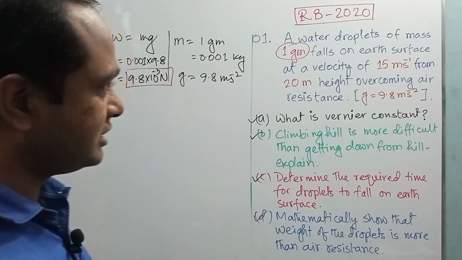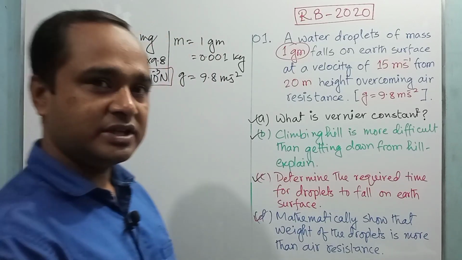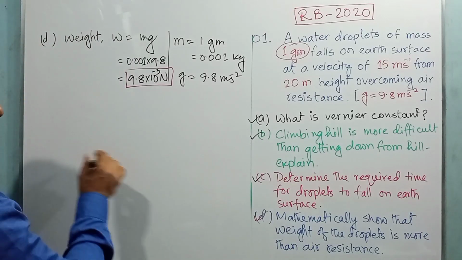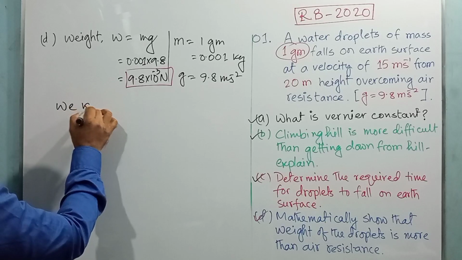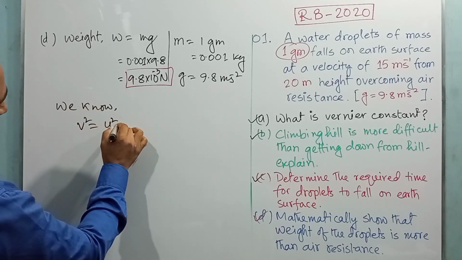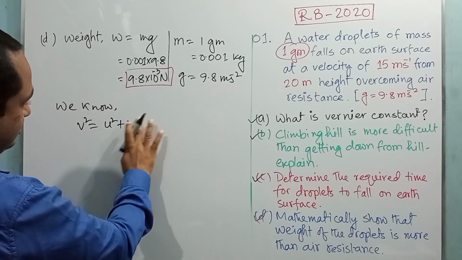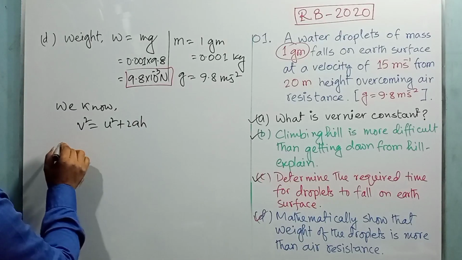So first we have to calculate the uniform acceleration at which the water droplet travels this distance, right? We know v square is equal to u square plus 2a h. Here we are going to use acceleration a, right?